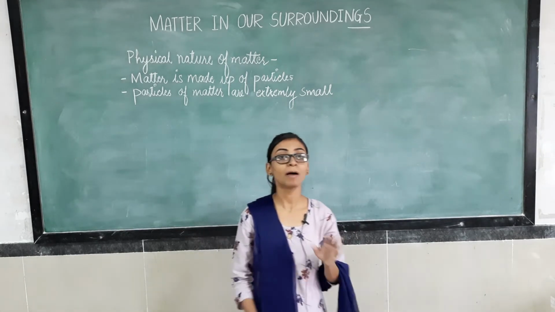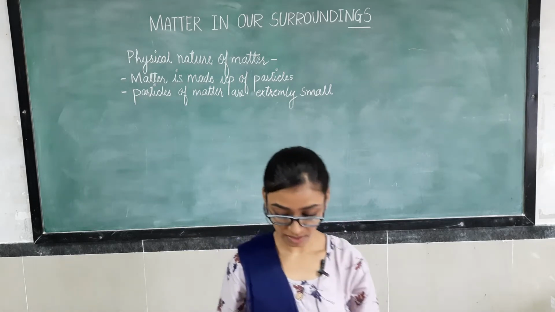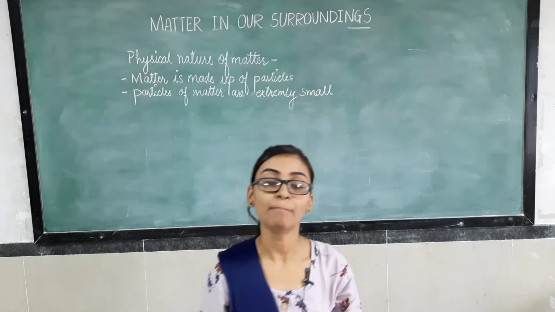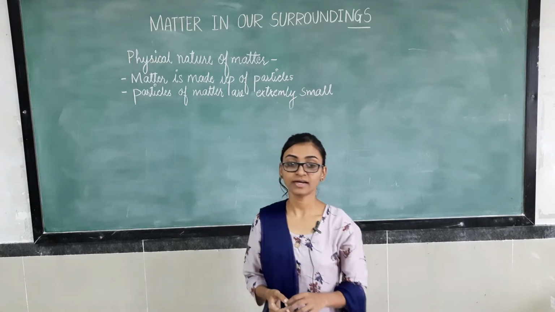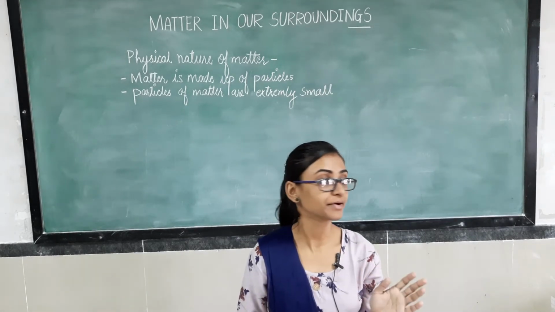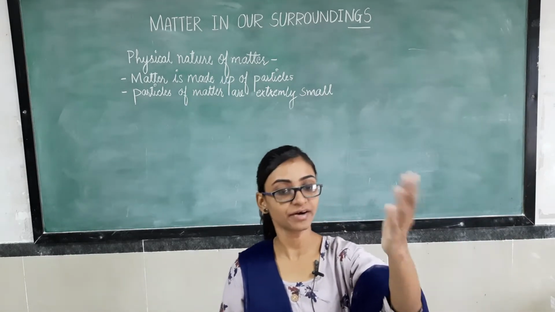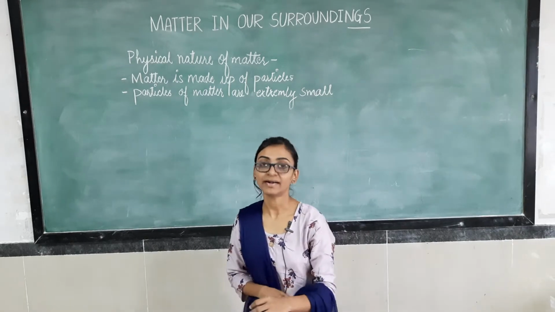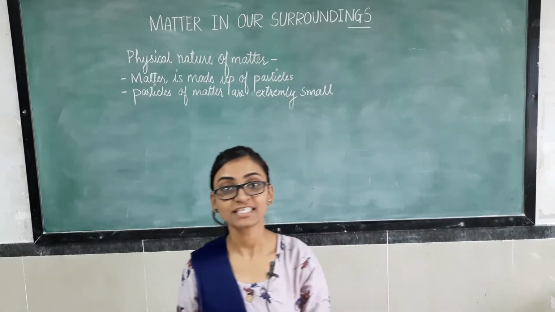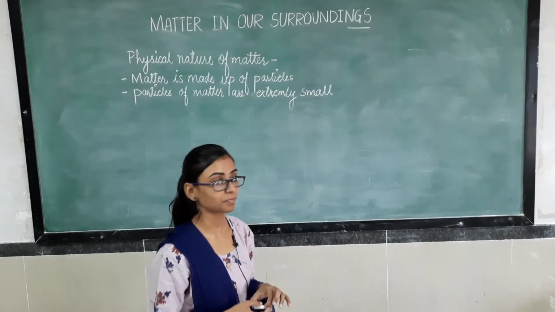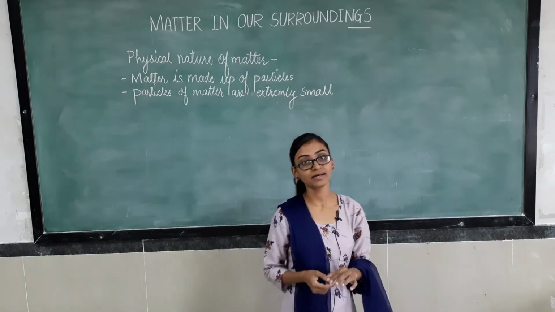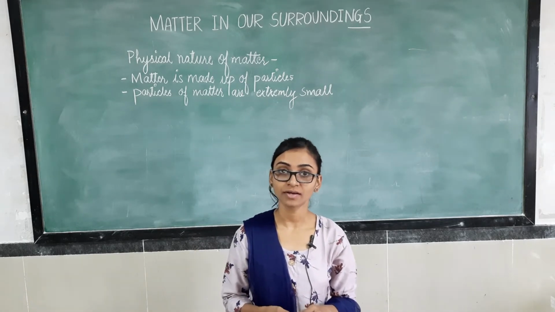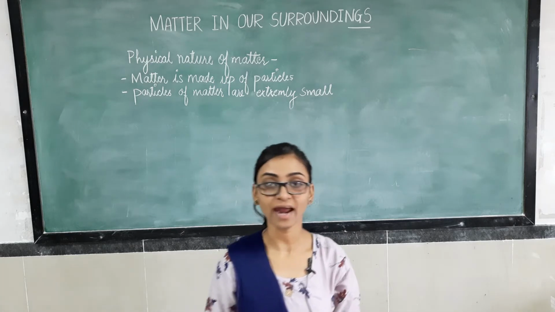Matter is made up of particles, right? So see this chalk, this duster, everything is made up of matter. Everything around us like air, these plants, this desk, this chair, this water bottle, everything is made up of particles, and it occupies space and also has some mass. Isn't it interesting that air also has mass and also occupies space? To prove this, we will do one activity.